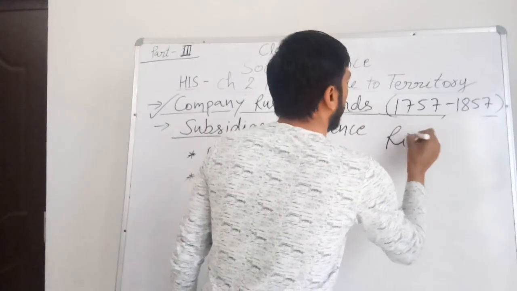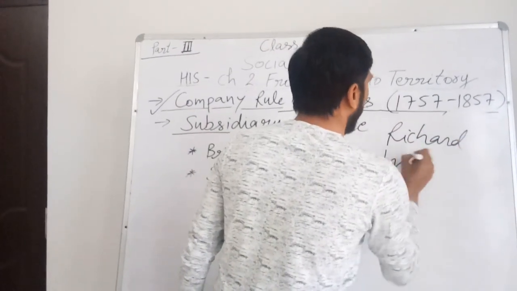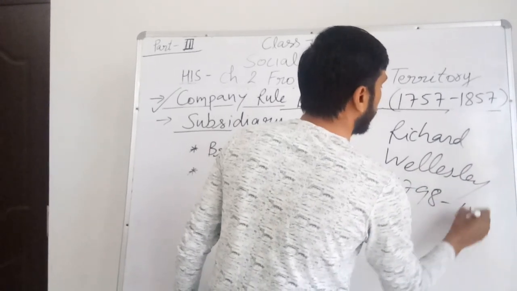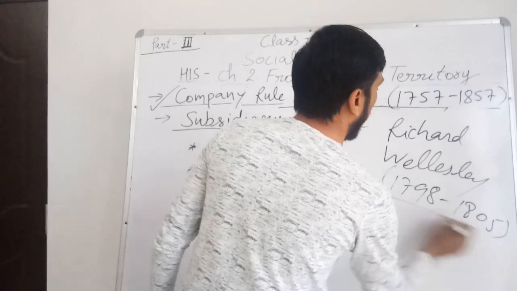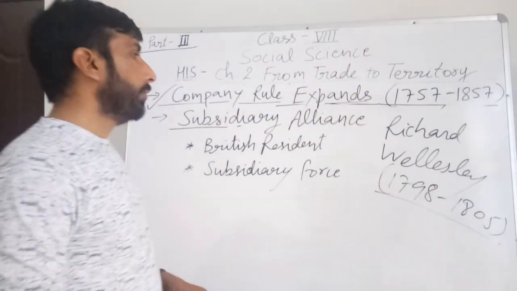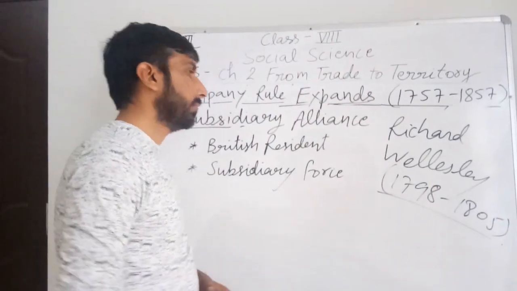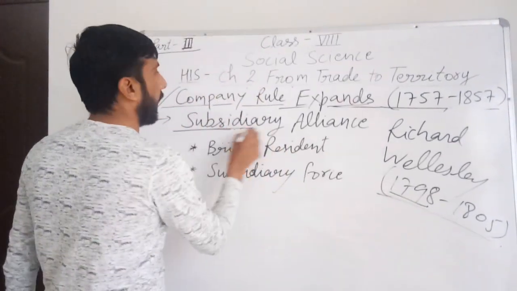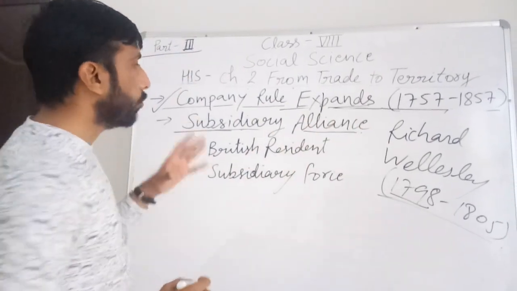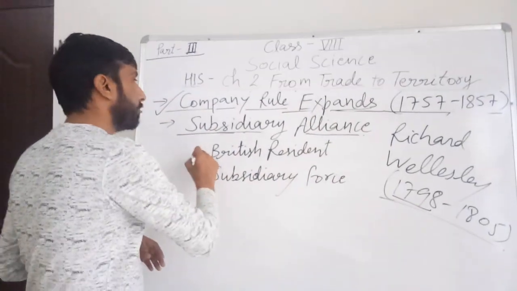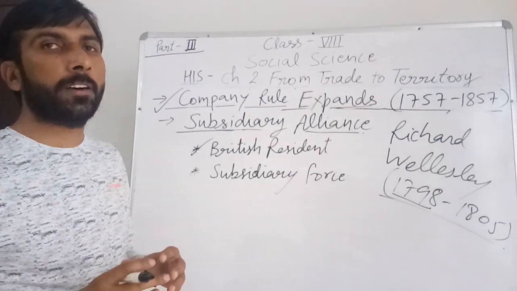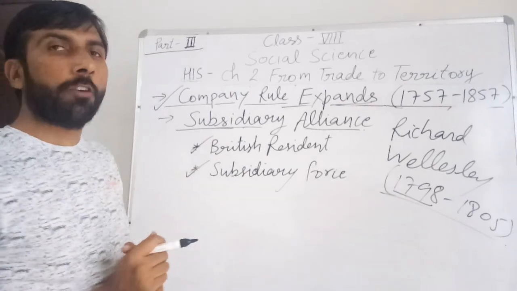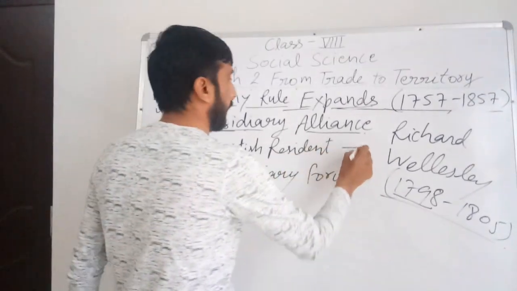Richard Wellesley came to India in 1798 and performed the duties of Governor General of Bengal till 1805. Wellesley adopted a policy, subsidiary alliance, and there were two main features of this policy: a British resident appointed in the court of the local ruler, and a subsidiary force, right? So two conditions were there.